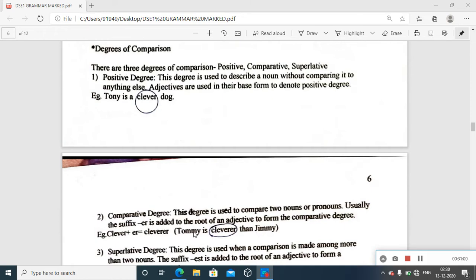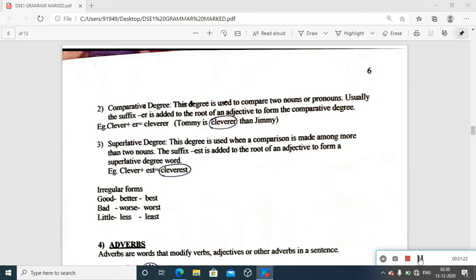So definitely you are comparing two persons, and then, if you want, you can refer to it like Tommy is cleverer than Jimmy. So that one is compared to the other, and there is one common quality. But here one is far better than the other, to show that this is the comparative degree. Okay. And the last type is the superlative. The term itself refers to something superlative, the highest.